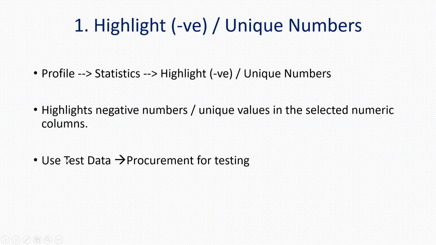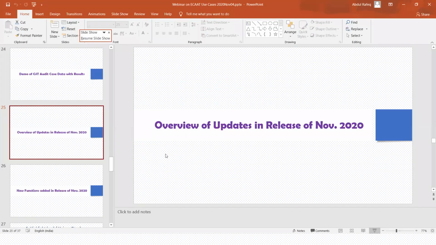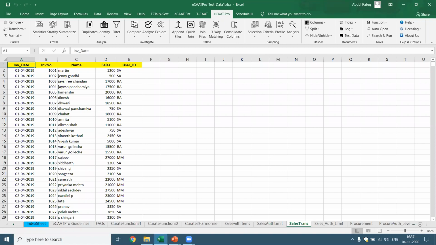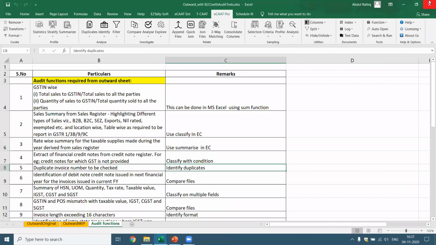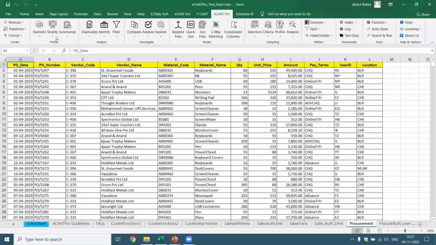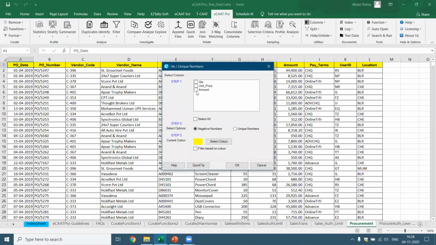So what is the file we are going to use? We are going to use the test data procurement for testing this. Okay, let me come back here. I need to use the sample data. Let me close the other data which is not required. Now this is the data I have got. Now I need to go to procurement. I'm in procurement. Now what did I want? I want to identify the unique numbers or the negative numbers. Now I want to find out which are the negative numbers in the amount column here. Okay. Now there may be about 1,000+ rows here, and I want to identify these numbers. I say okay.